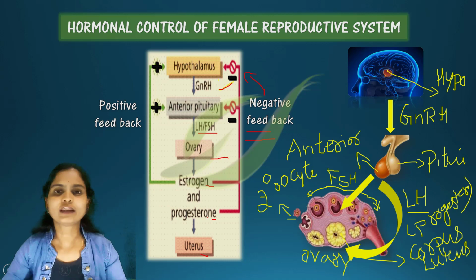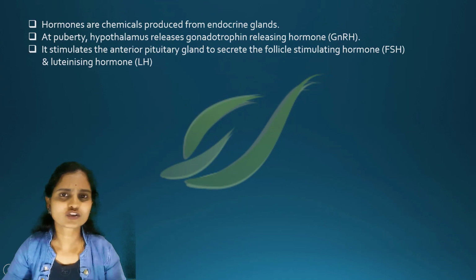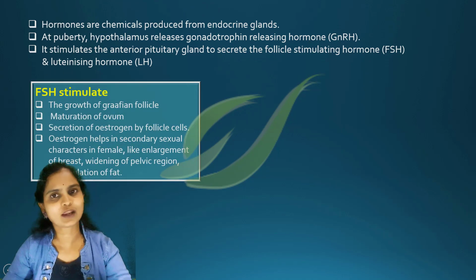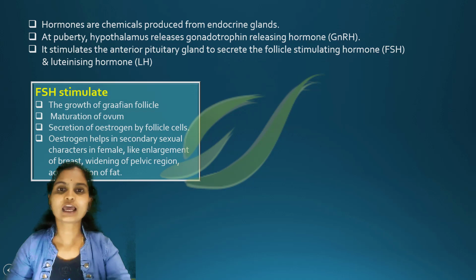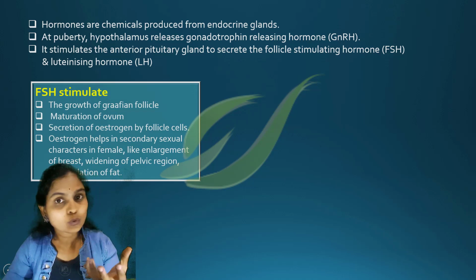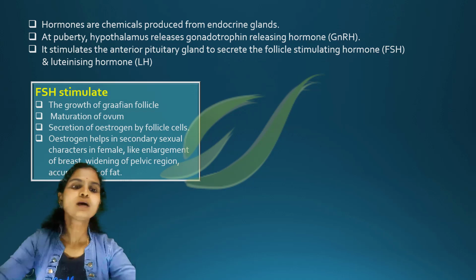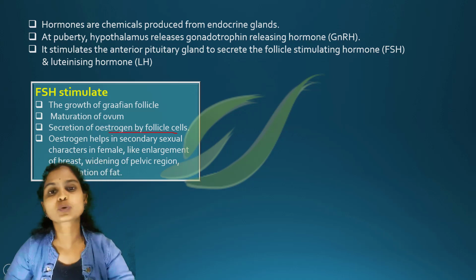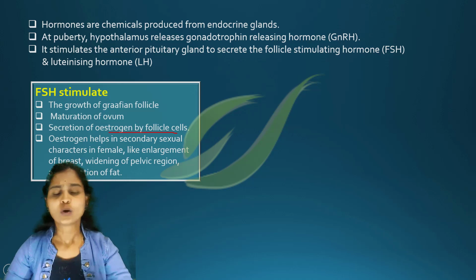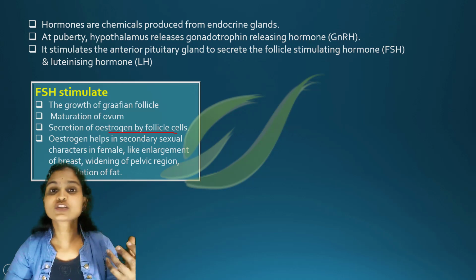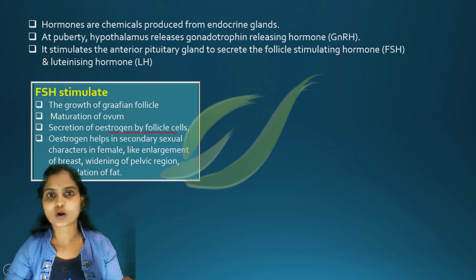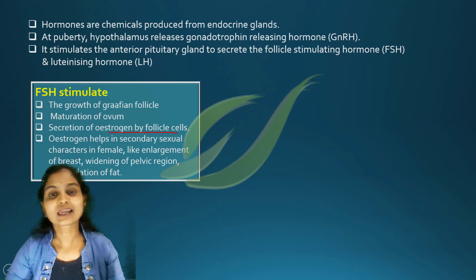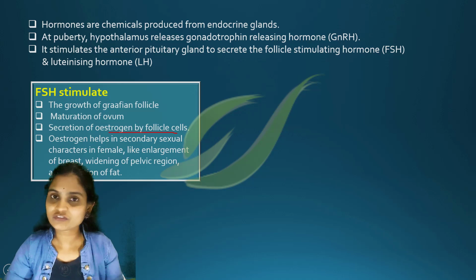Next, let us find the exact functions of these hormones. FSH helps in Graafian follicle growth, maturation of the ovum, and please remember that it helps in secretion of estrogen. Estrogen is called the female hormone and it is responsible for secondary sexual characteristic features.